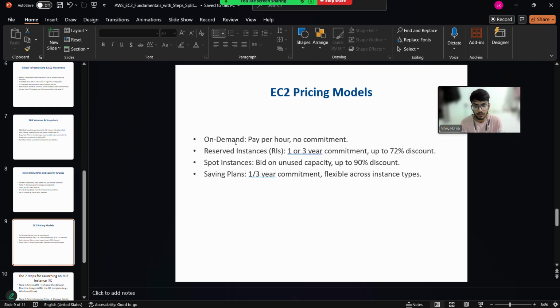And another one is savings plan. Savings plan means 1 to 3 year commitment, and it's flexible across instance types.